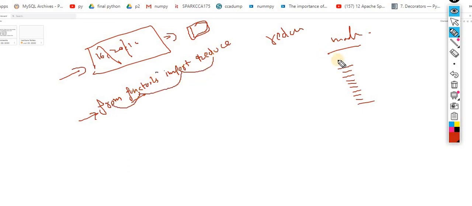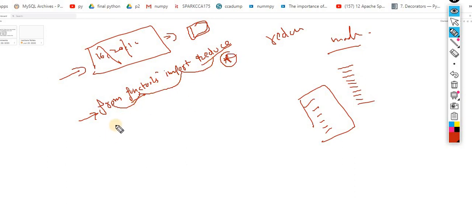From this package, that means this module, inside this module there are n number of functions. The one function that I am importing is the reduce. Otherwise, if you don't know, you can simply use this star. Star means import all the functions available in this file. Later the picture will be clearer when we move to the module topic. So from functools import reduce, I am importing this reduce.